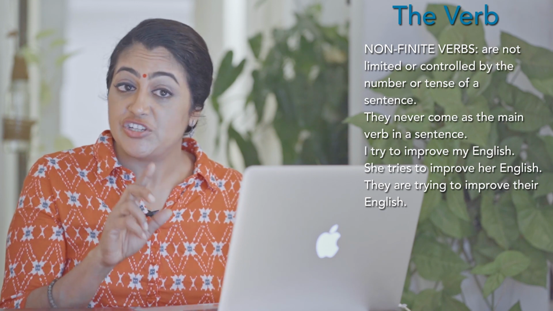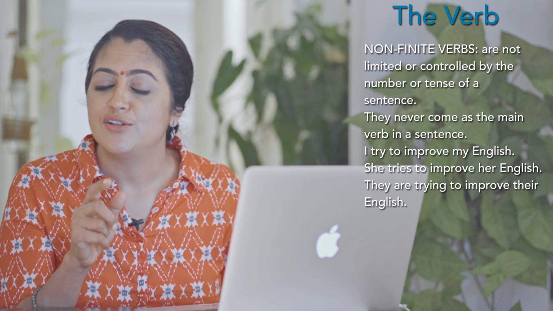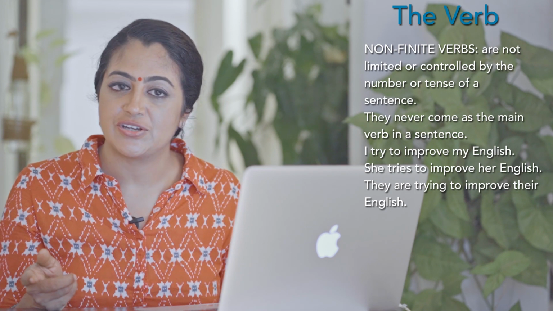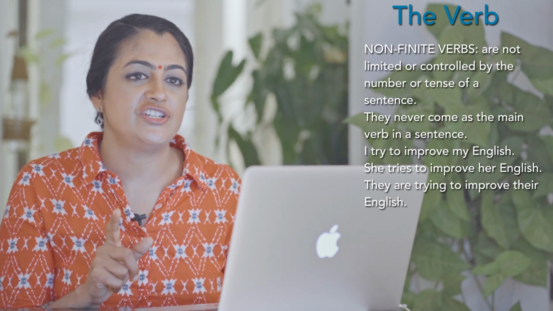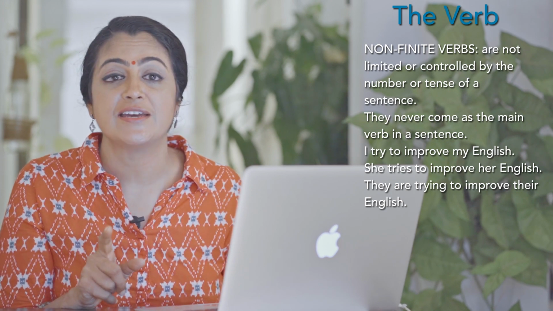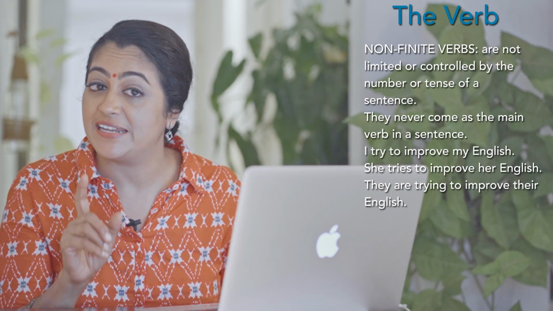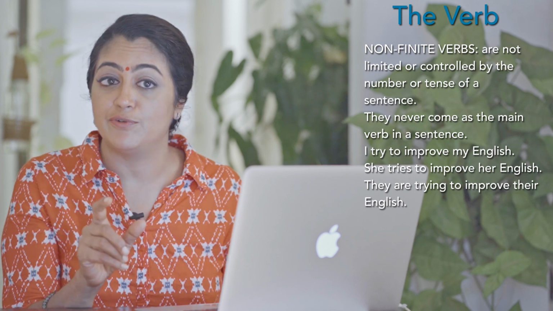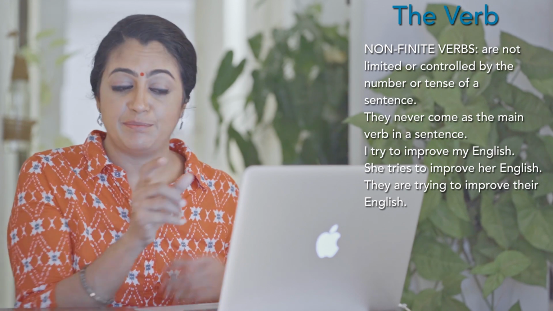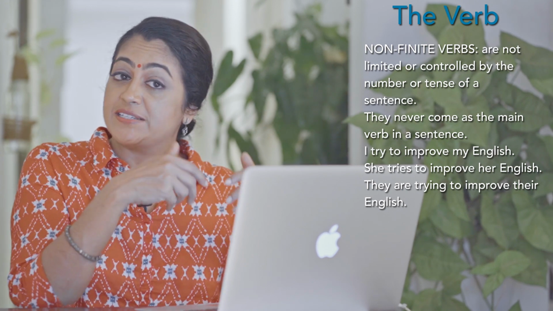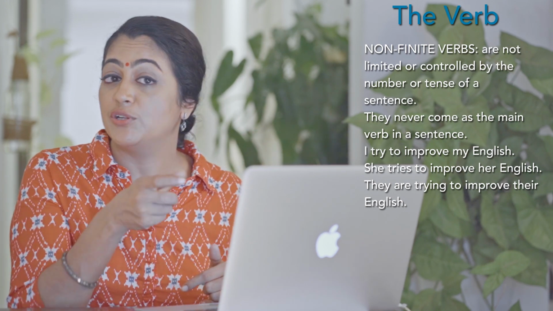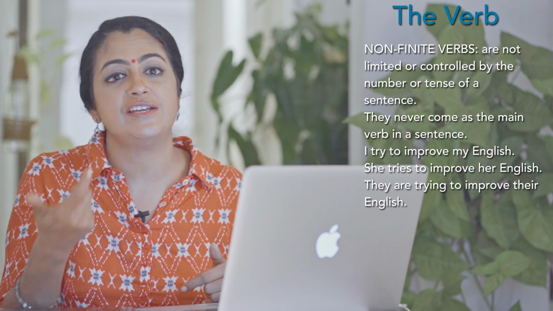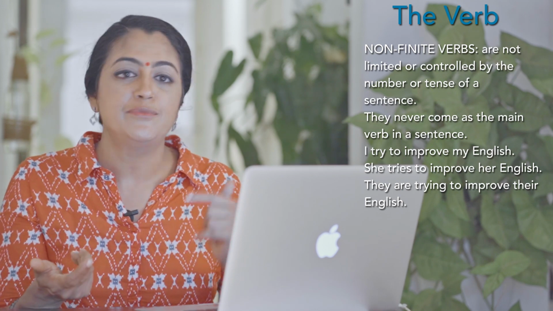She tries to improve her English. So what happened? Which verb changed? Try changed. Why did try change? Because it is a finite verb. It is the main verb, and it will be affected by what happens to the subject. So when the subject changed from I to she, the finite verb try also changed along with it, and try became tries.